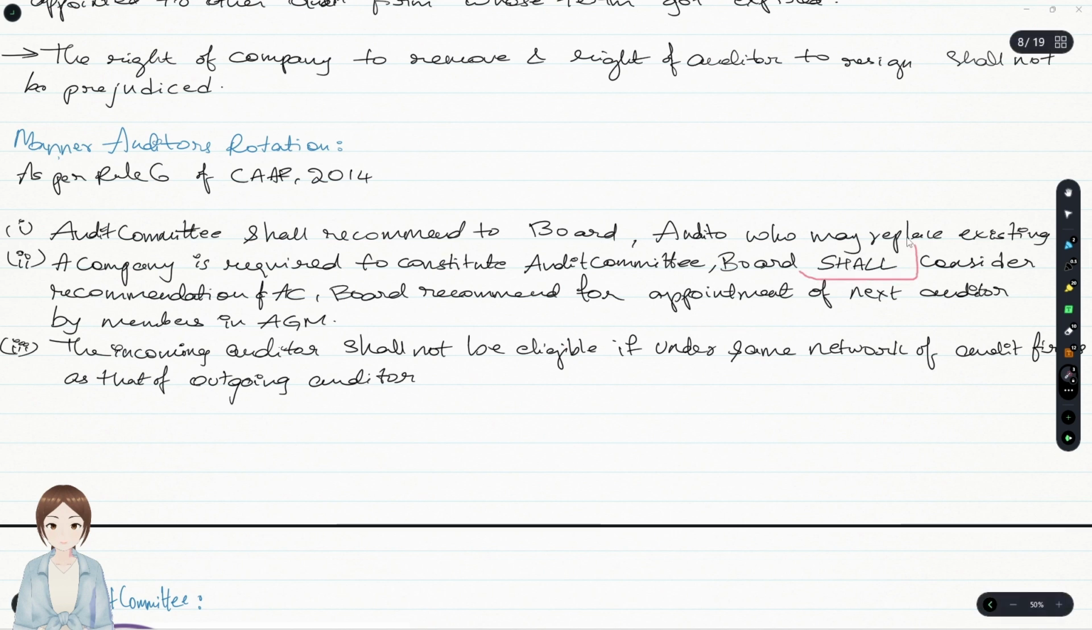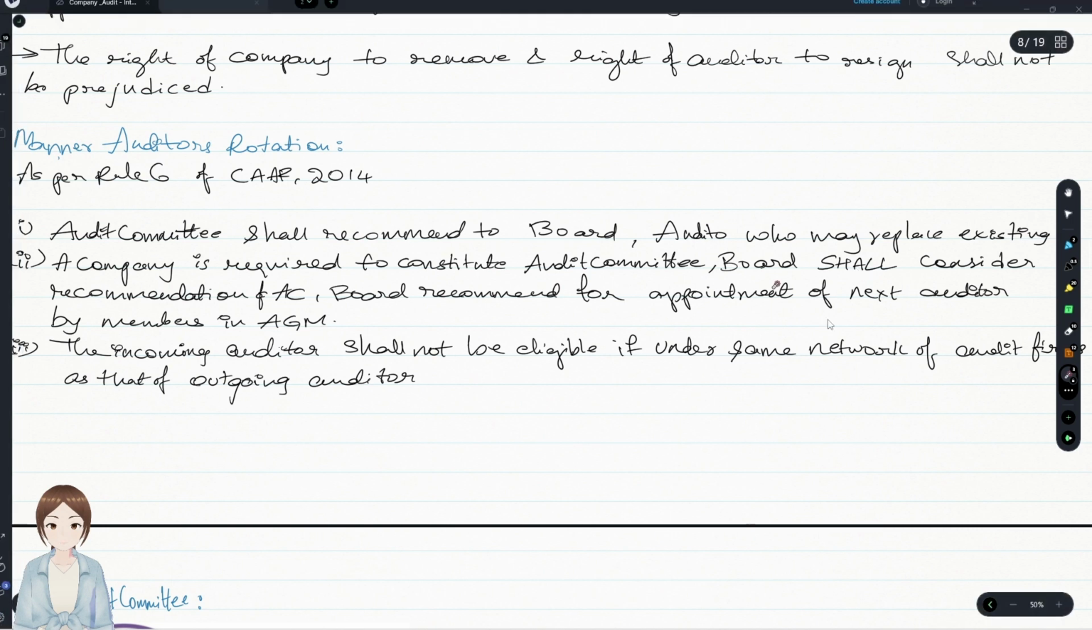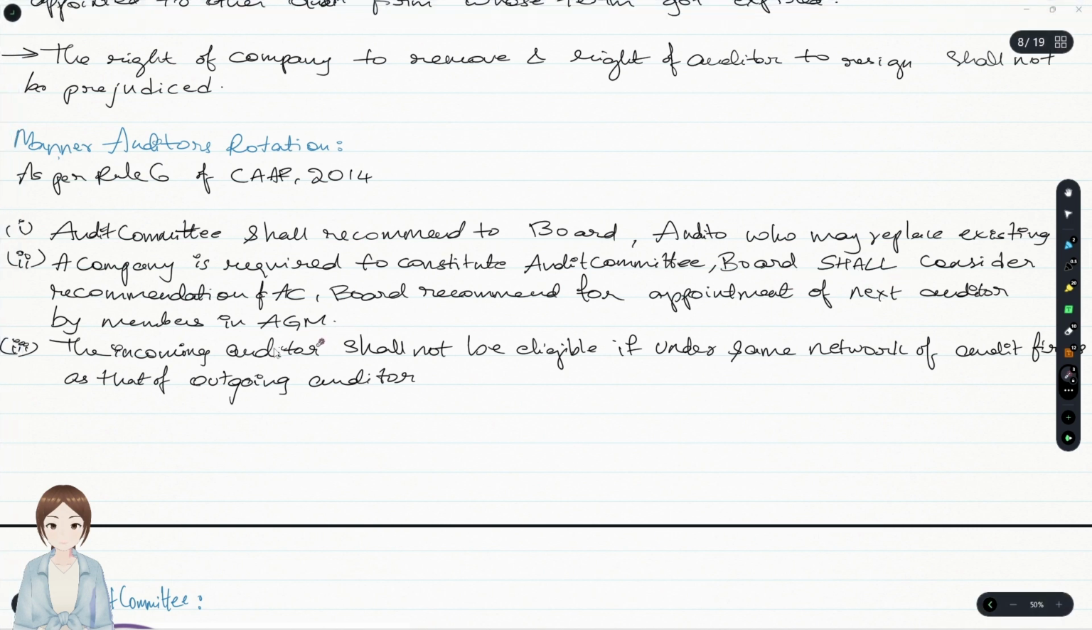The board shall consider the recommendations. If the board has any other reasons to disagree with the recommendations of the audit committee, it should cite reasons, but it's not the discretion of the board to consider or not consider the recommendations of the audit committee. Board shall consider. This was tested in various case scenarios, or many case based questions. So it was highlighted here.